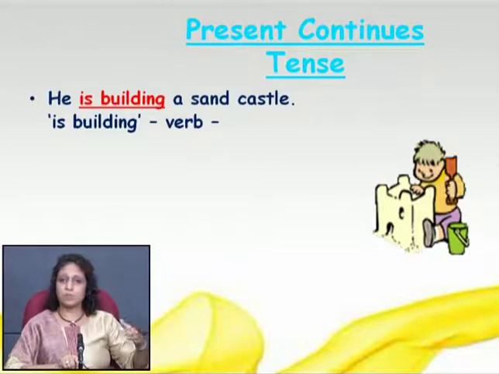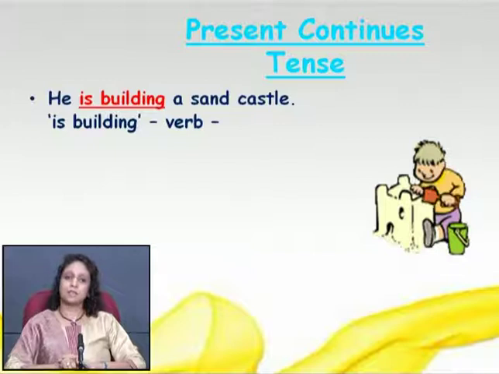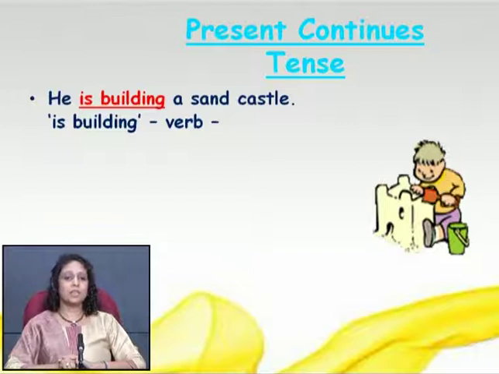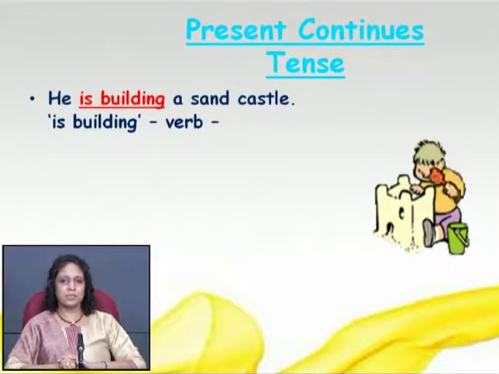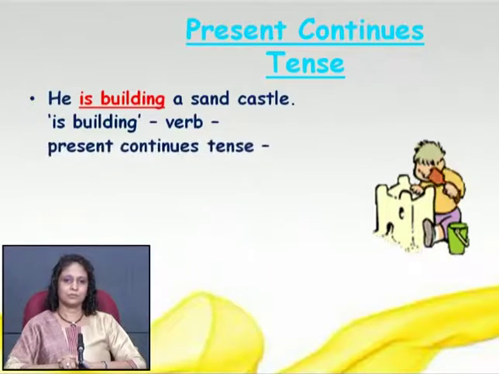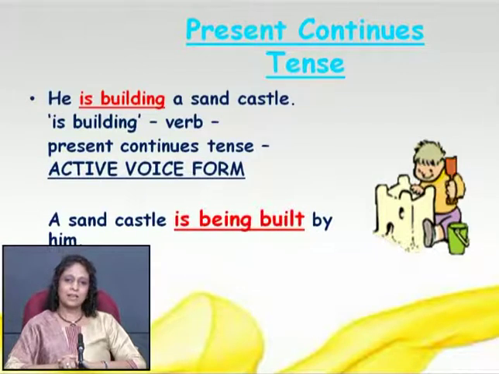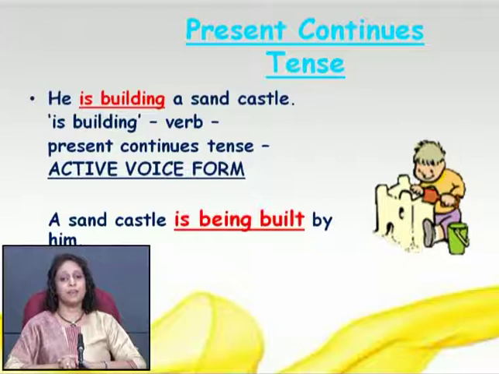Subject becomes the object, object becomes the subject. So here the subject is "he", that will become the object. Friends, remember what we did: "he" becomes "by him". And "a sand castle" is the object of the active voice, that will become the subject here. Let's see. A sand castle is being built by him. So we applied the formula and we have changed the sentence from active to passive.